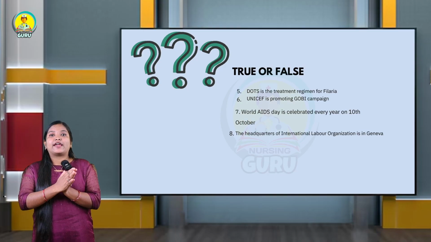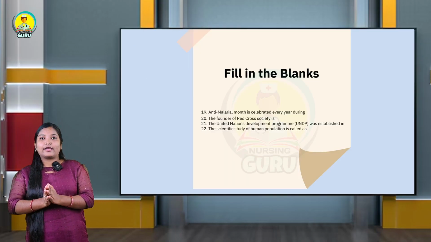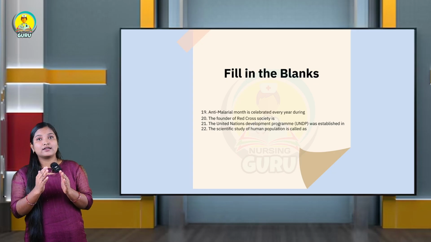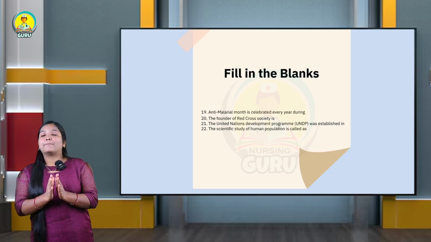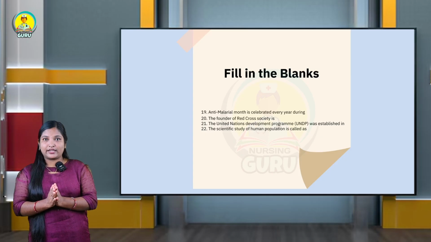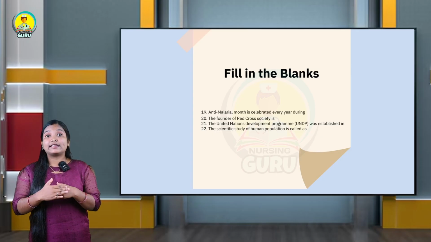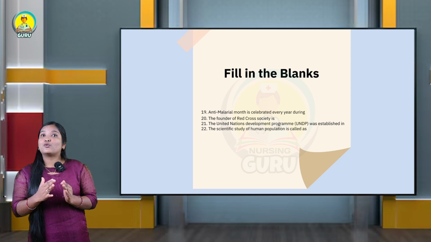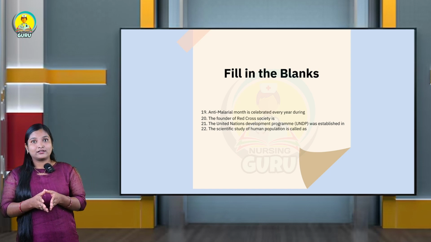The next main is write short notes. Answer any 4 of the following. Here we have 5 questions, but we need to answer only 4 questions out of 5. This one is clear, no? Then the next thing is each question carries 3 marks. Here we can score 12 marks in this particular main.